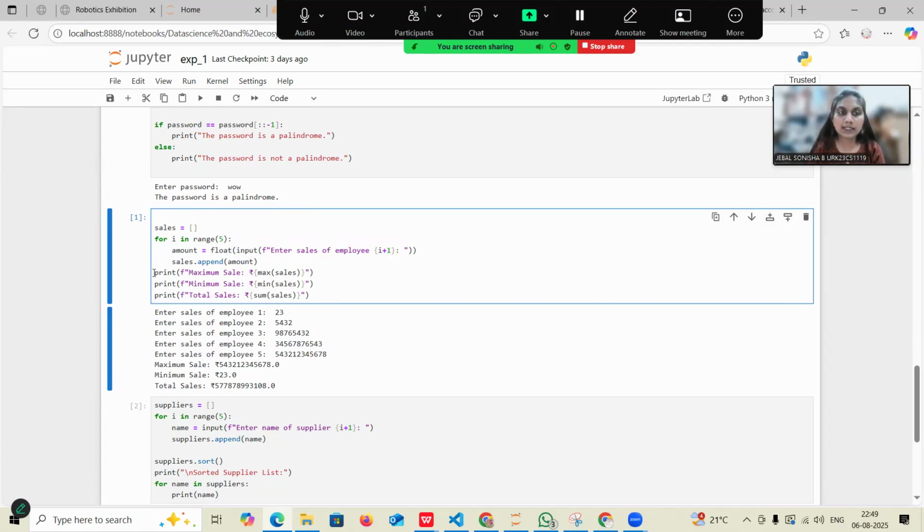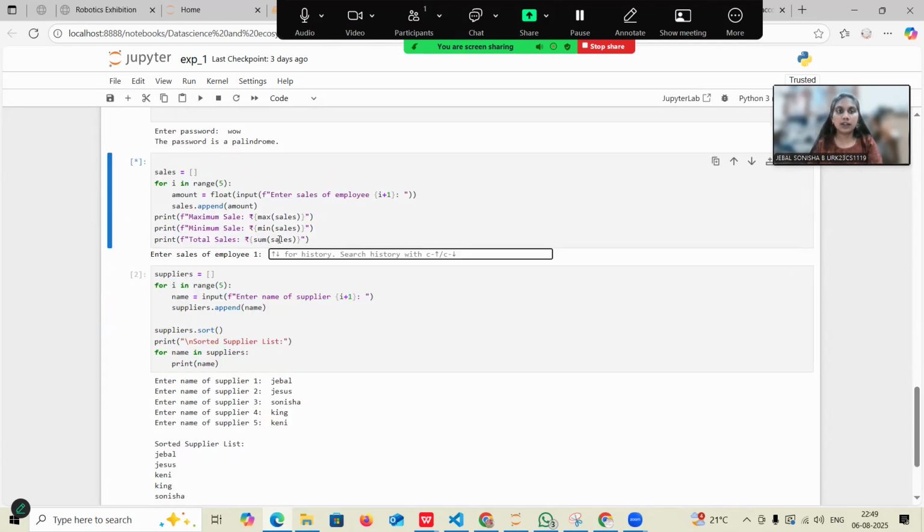Then for the maximum sale, I'm just using the max keyword. For the minimum sale, I'm using the min keyword, and for the total sale, I'm using the sum of sales. And this is the program to find maximum, minimum, and the total. So I'm just going to run this program.